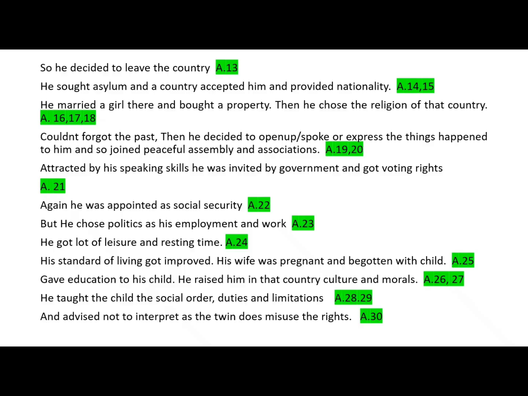Then his wife got pregnant and they gave birth to a child. For the child, he gave education and he raised the child in the culture of that country and imparted the morals of that country. He also taught the child the social order, the duties, and the limitations, that is the restrictions. And he also advised the child that you should not interpret or misuse the rights in such a way that the twins does before. So this is the story. And now let's move on to connect this with the articles easily.